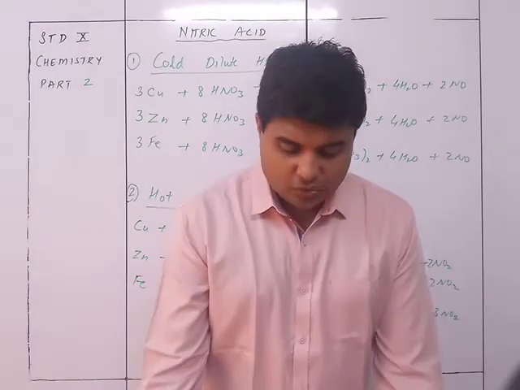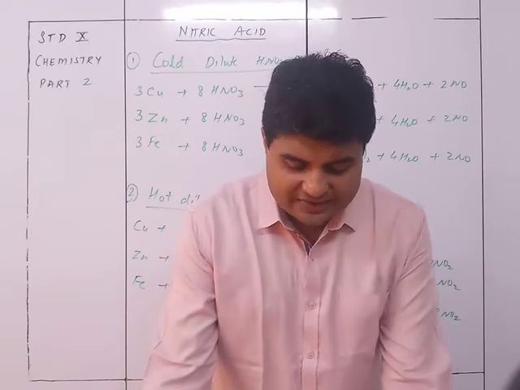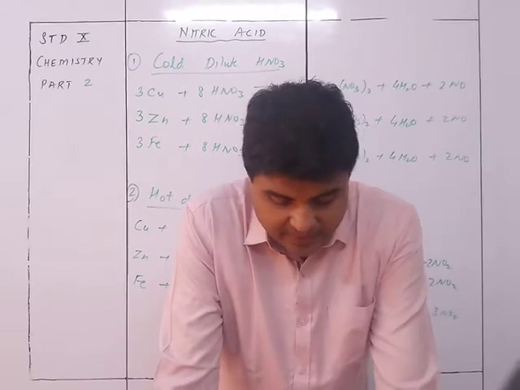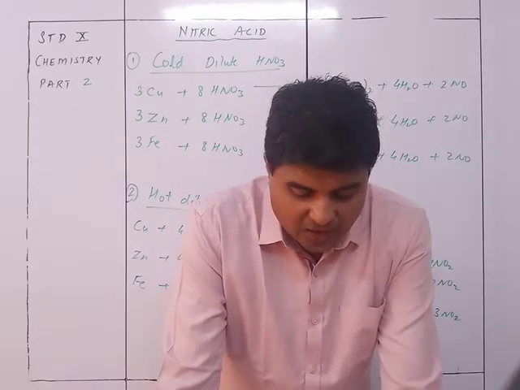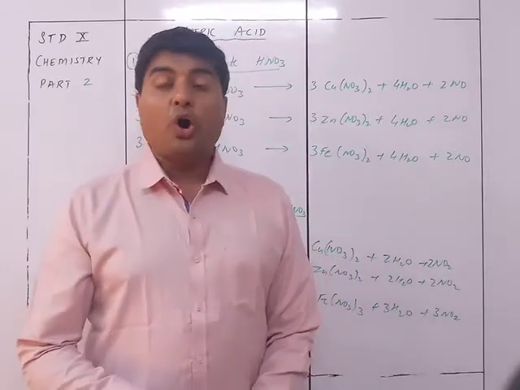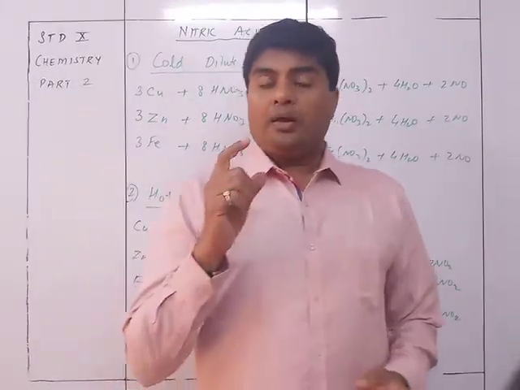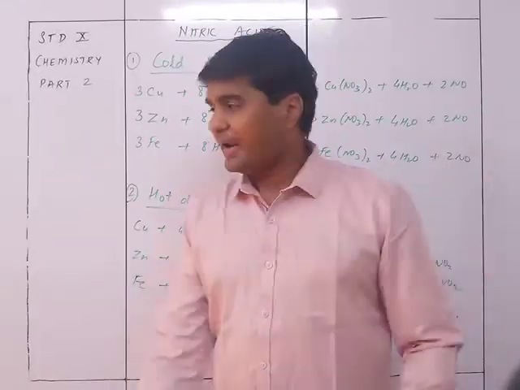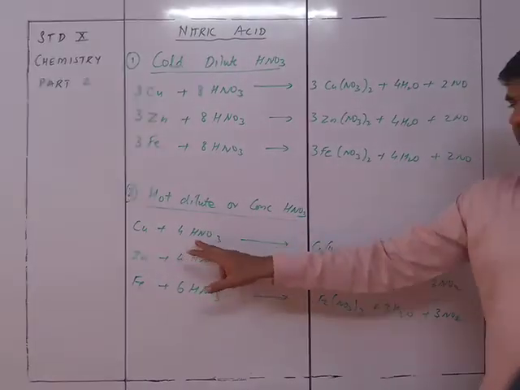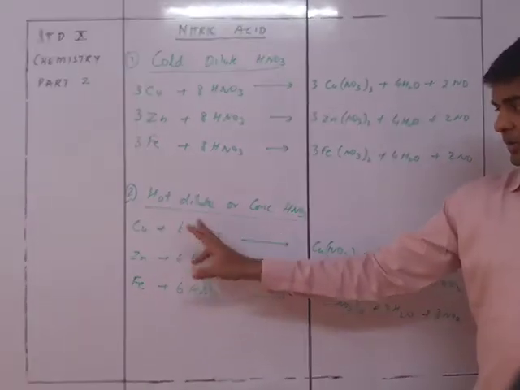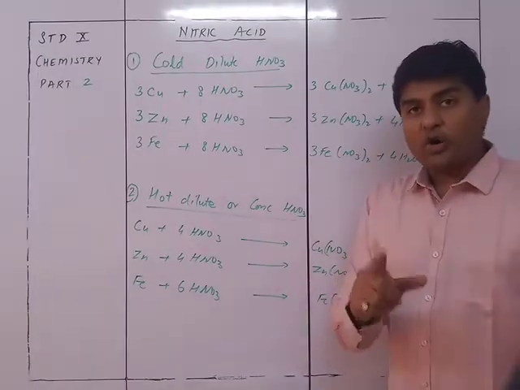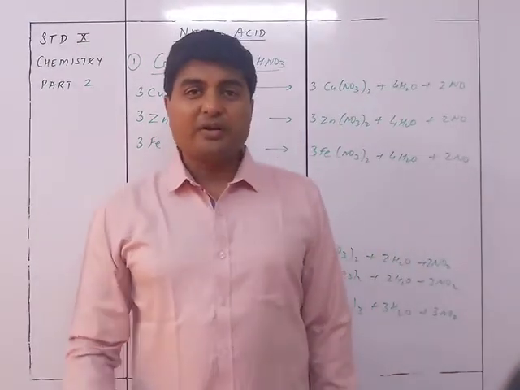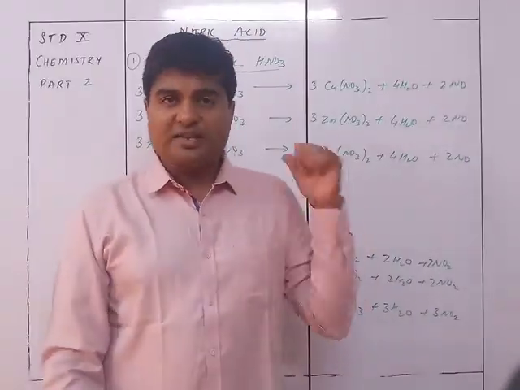So metals with the acid is going to be like this. Copper, zinc and iron are thus oxidized by cold dilute nitric acid or concentrated nitric acid. Thus the property of nitric acid which allows it to react with copper is its oxidizing nature. As I told you earlier also, copper is below hydrogen, so copper cannot displace hydrogen from HNO3. But the formation of nascent oxygen from HNO3 is causing this to happen.